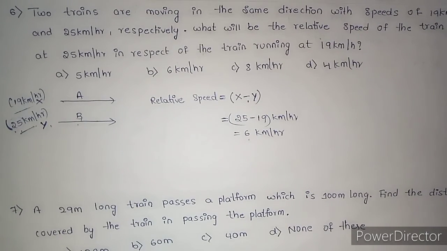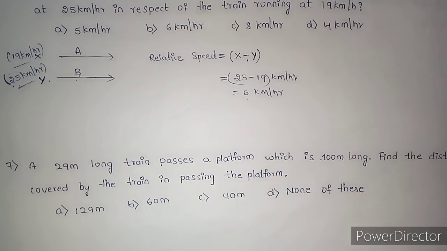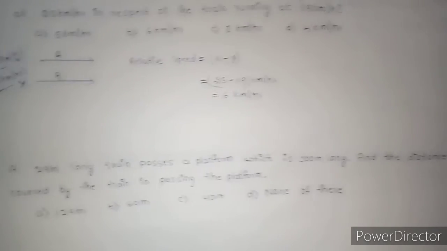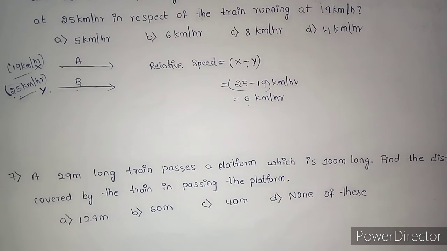Now the seventh question. A 29 meter long train passes a platform which is 100 meter long. Find the distance covered by the train in passing the platform. Option A 129 meter, option B 60 meter, option C 40 meter, option D none of these.